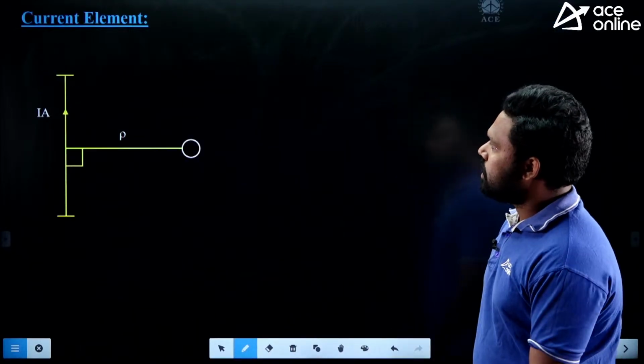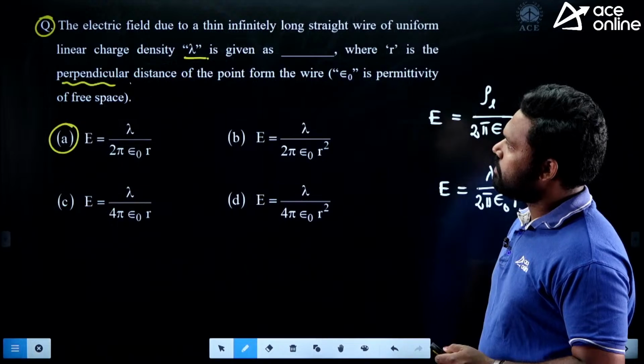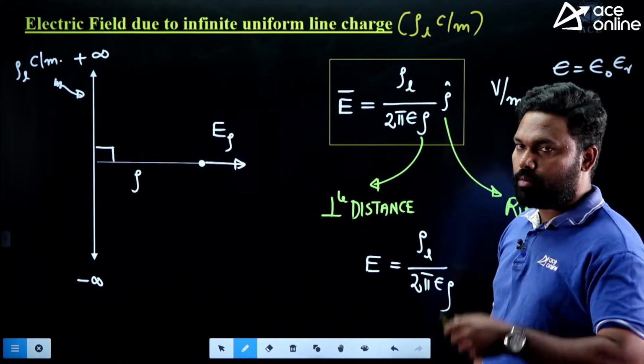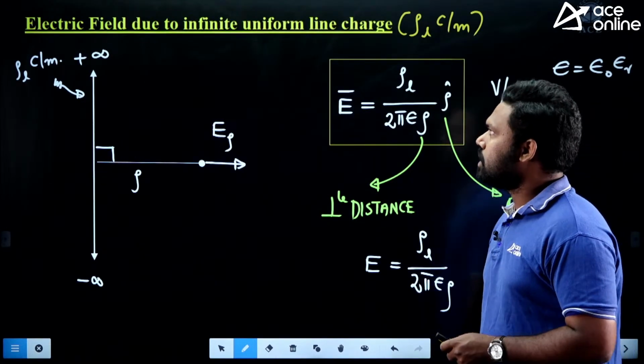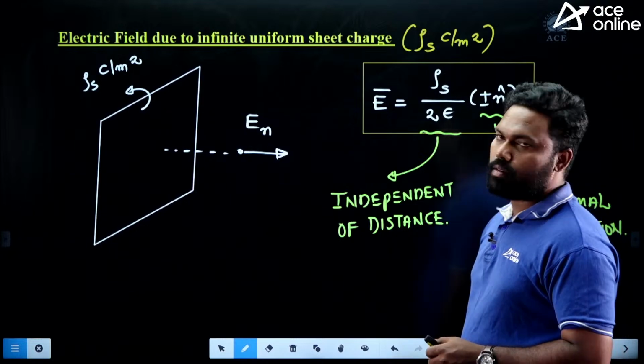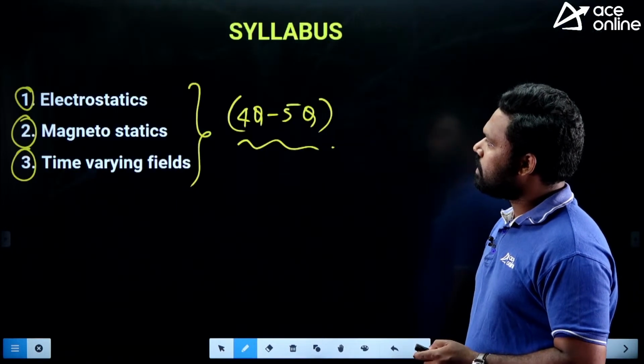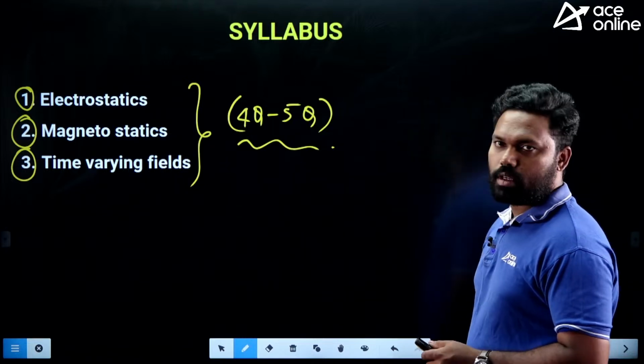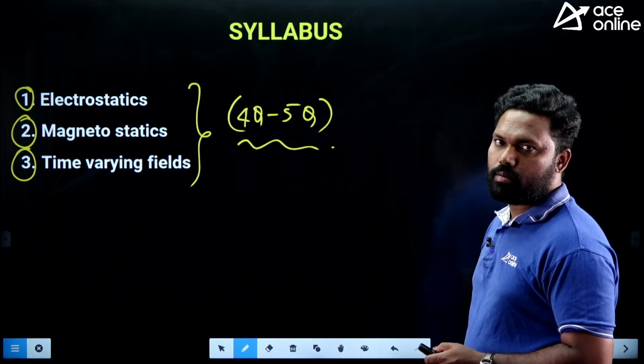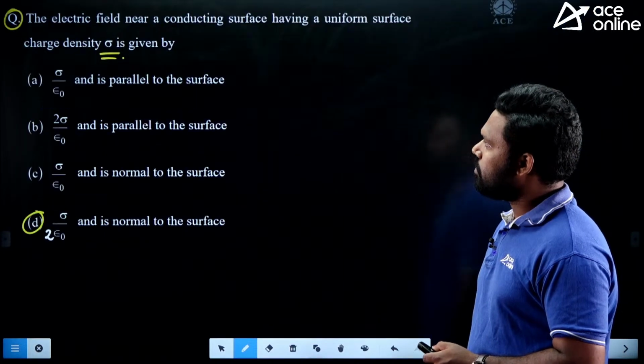Okay, so these are the wide varieties of questions which are seen on the two formulas, extremely important formulas. Electric field due to infinite uniform line charge, and the other one is electric field due to infinite uniform sheet charge. So these are the topics related to electrostatics. Now let us focus on some of the topics related to magnetostatics. Direct formula based.